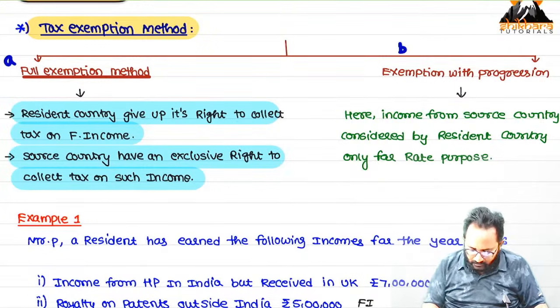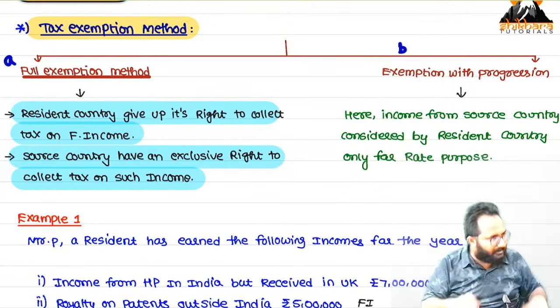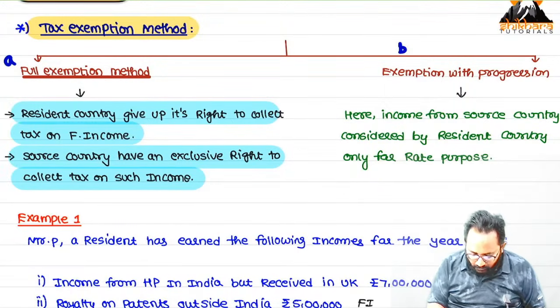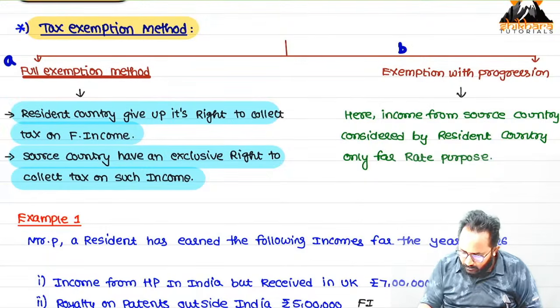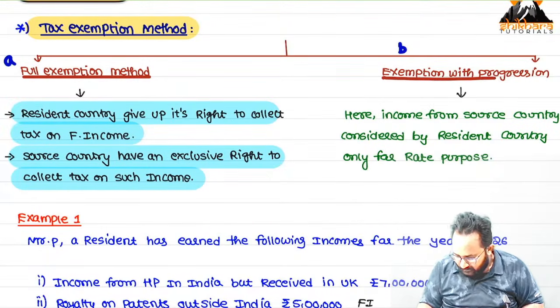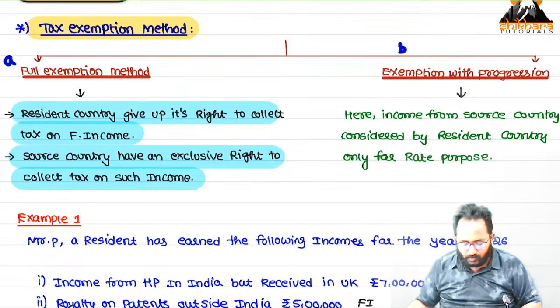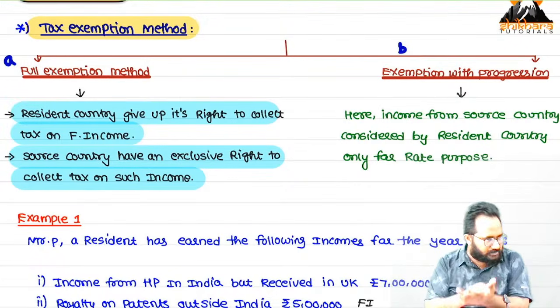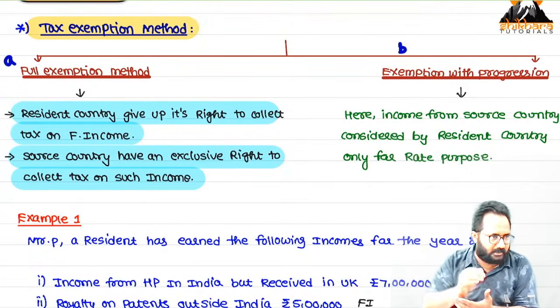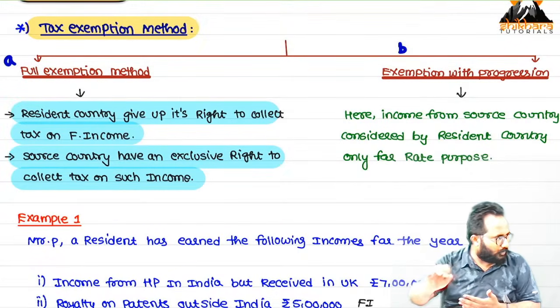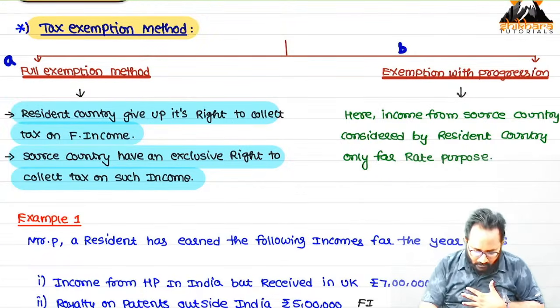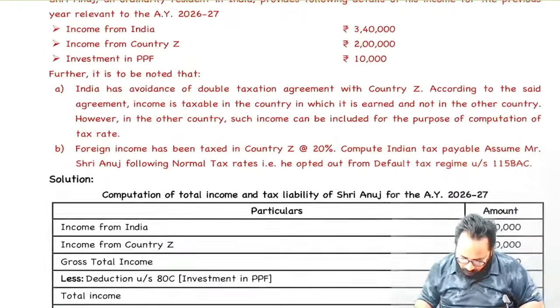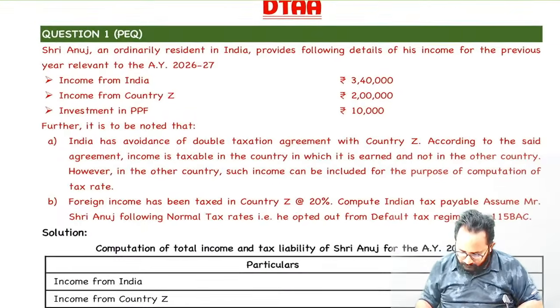Now we'll discuss another method within the exemption method only. What is that? Exemption with progression. I will take one question, and along with that question I will explain this whole concept. Shall we start this question? Yes. Please open question number.